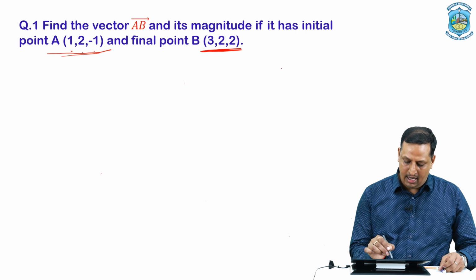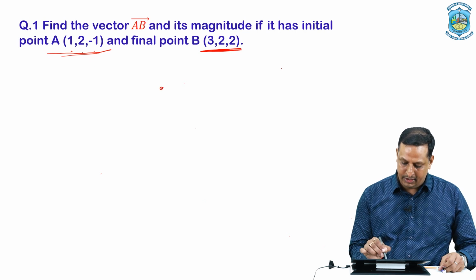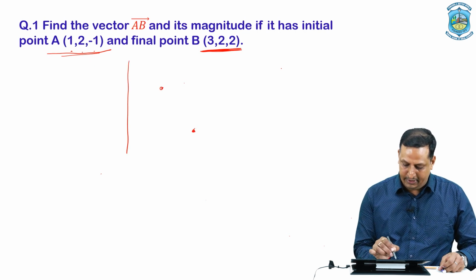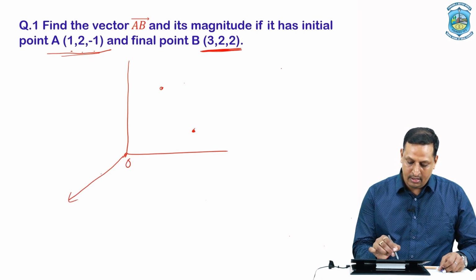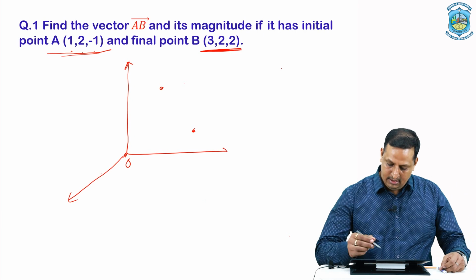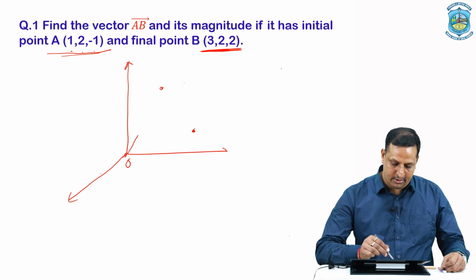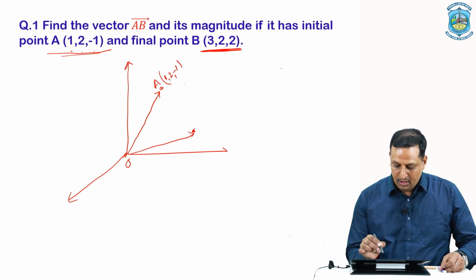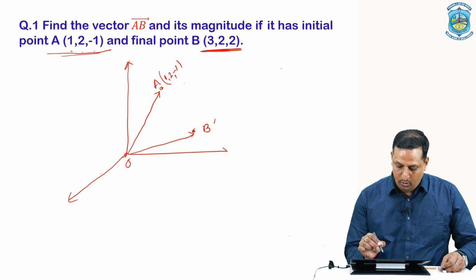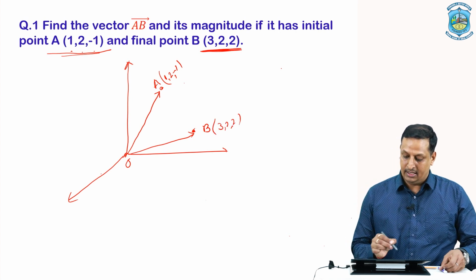Let these 2 points be situated here with respect to a certain frame of reference whose origin lies at point O. Let point A lie with a position vector OA over here. This is point A having coordinates 1, 2 and -1. Point B has a position vector OB with the coordinates 3, 2 and 2, like this.